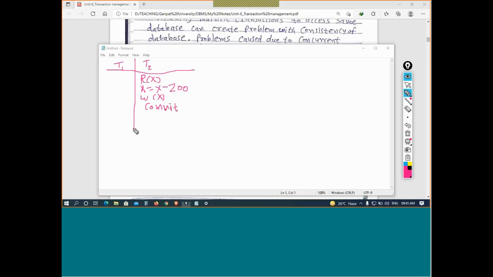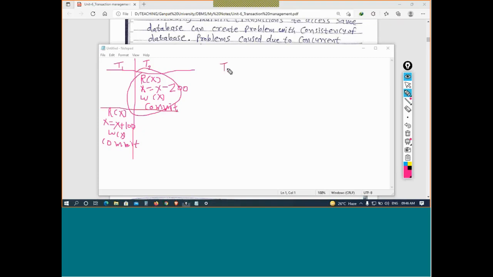Right. Now after completion of T2, I will start T1. So that is read X, then X equal to X plus 100, and write X. Okay, and that is commit. So first T2 completed, then only T1 can start. This is called a serial execution.